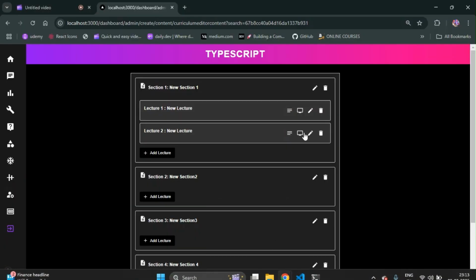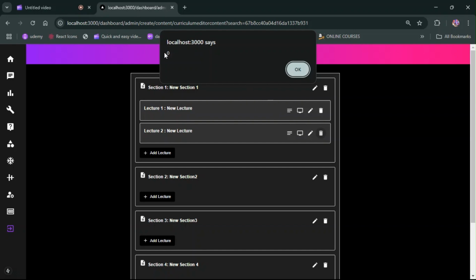You see the section index is 0. What does 0 mean, guys? This is the first section, so its index value is 0. This is your first section and its id is this one. Got it?